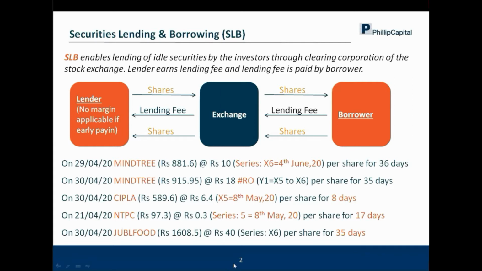So in a nutshell, this is what SLB is about, wherein you as an owner of the security are giving a certain number of shares which are free, and you want to earn some extra alpha on your portfolio. So you have lent it to the exchange, and you want to earn a certain amount of lending fee. Shares from your demat account go to the exchange, then to the borrower, who pays you the lending fee in advance. When I say in advance, it means trade date plus one, and the shares come back to you from the borrower through the exchange on the first Thursday of every month, somewhere around 10:30 to 11 a.m.